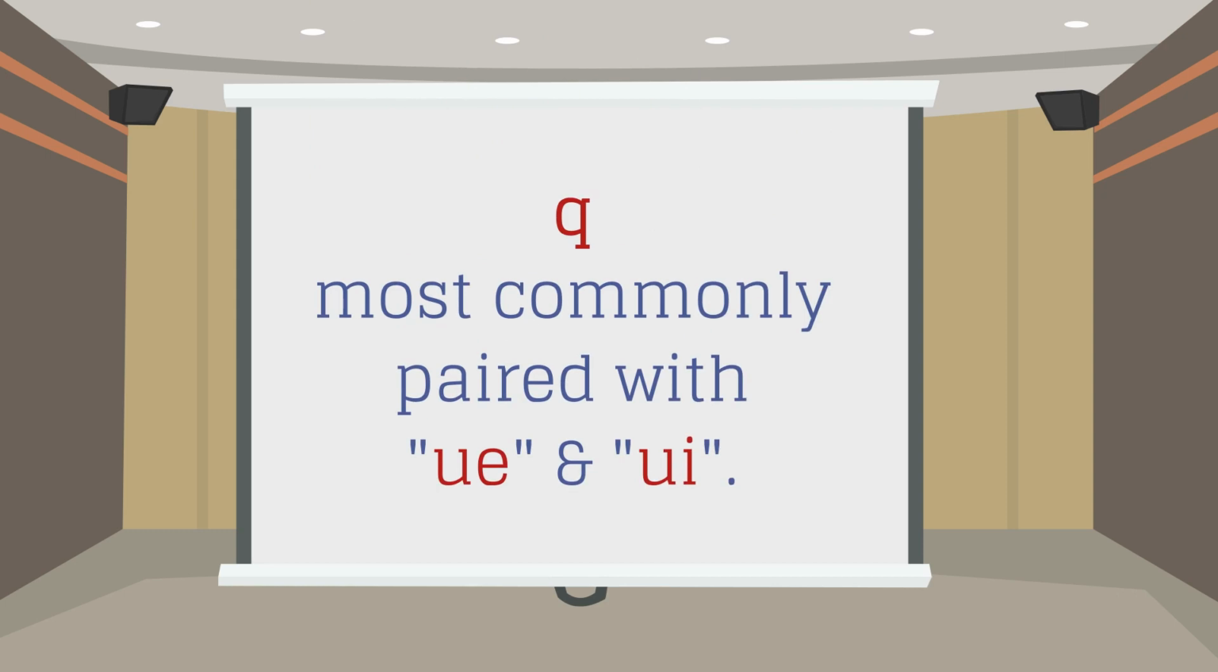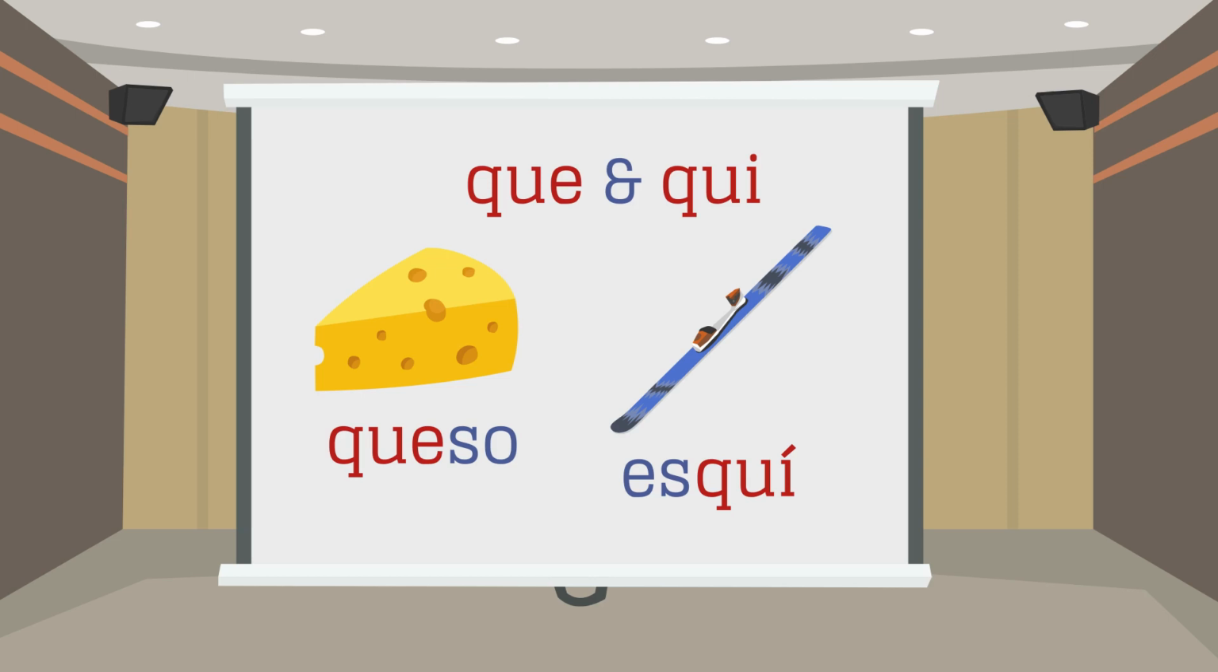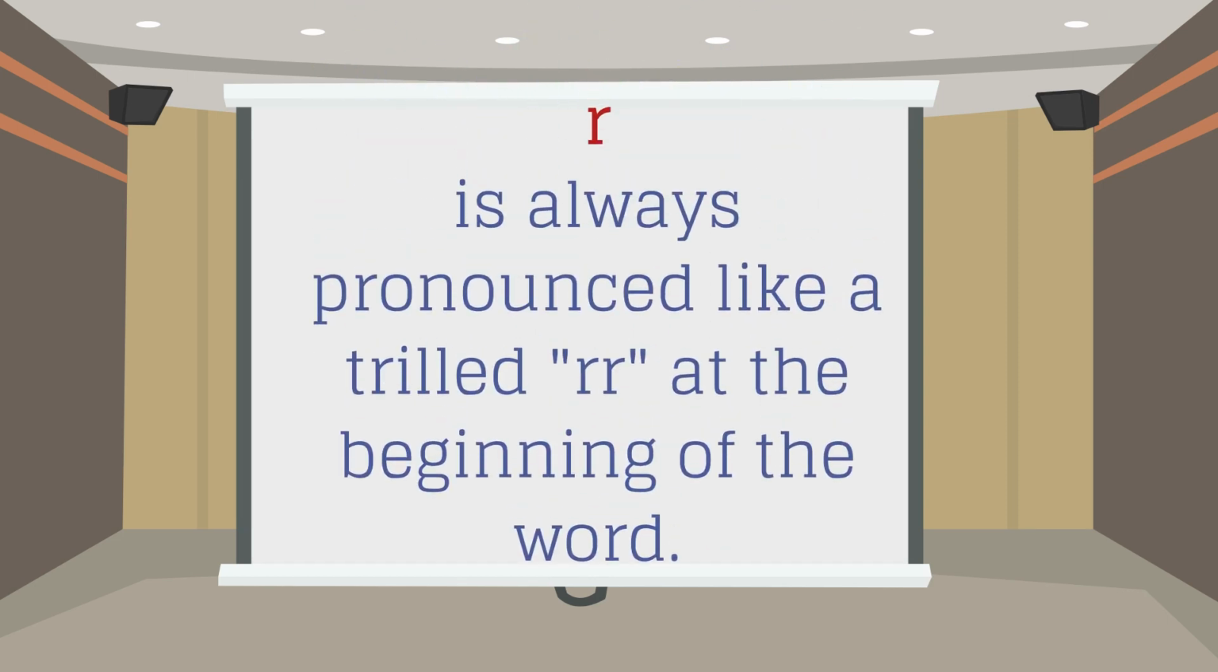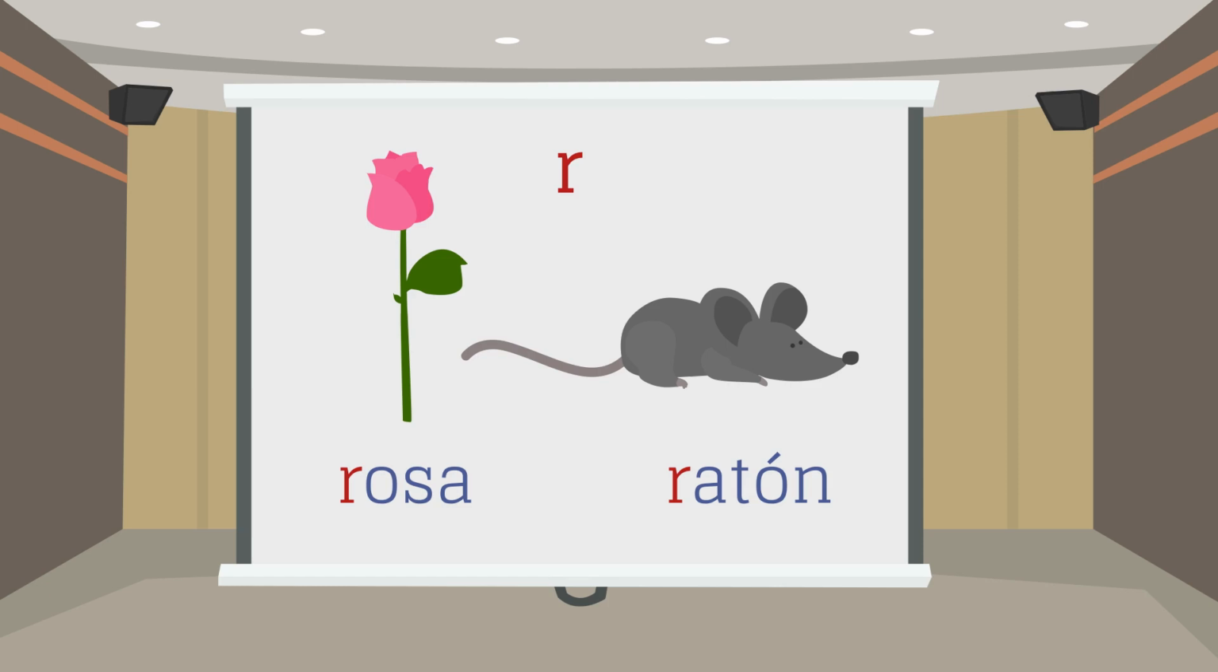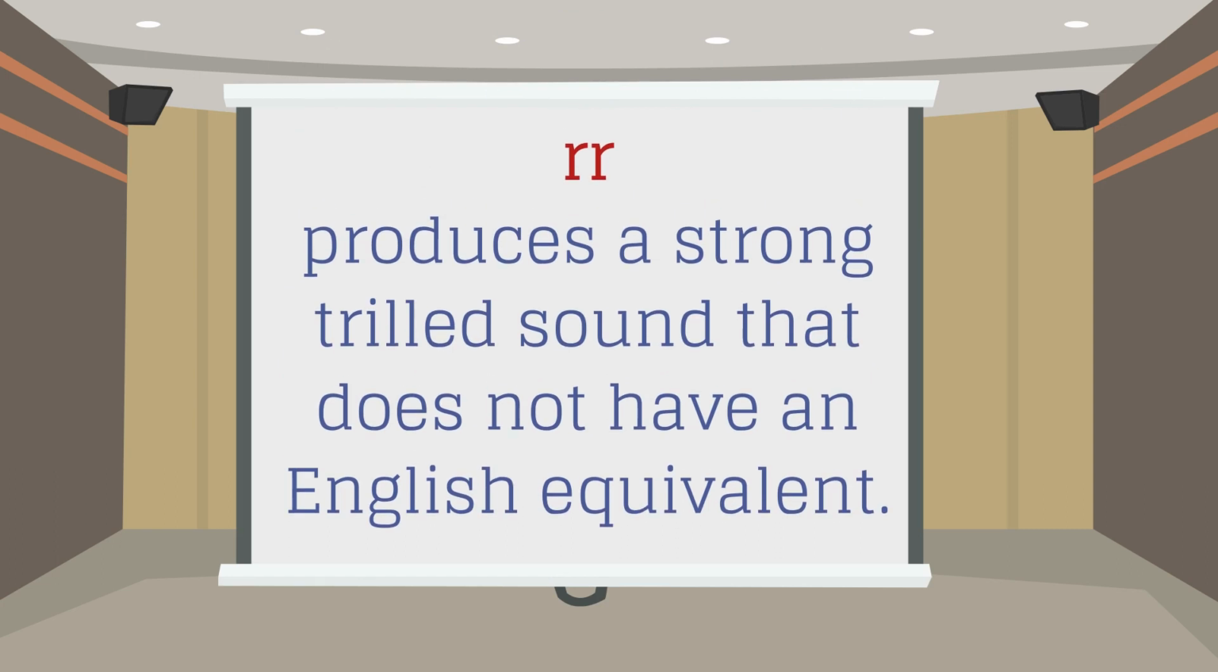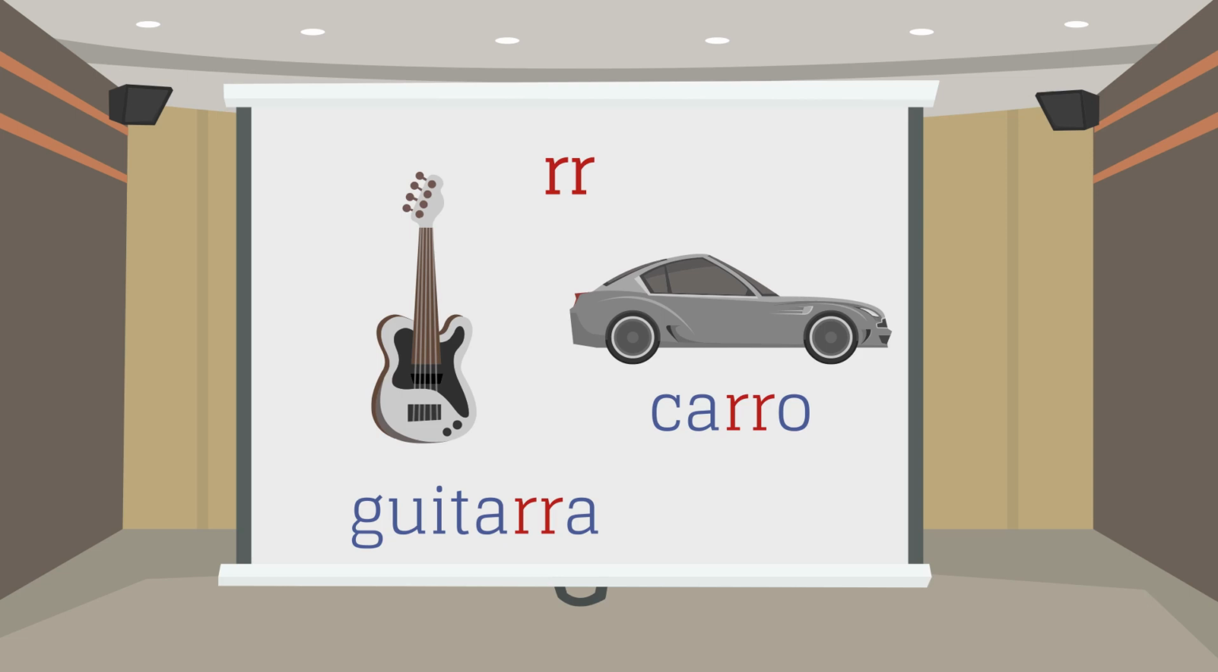Q is most commonly paired with UE and UI. Que, queso. Qui, esquí. R is always pronounced like a trill, and the double R at the beginning of the word. Rosa, ratón. Doble R produces a strong trill sound that does not have an English equivalent. Guitarra, carro.